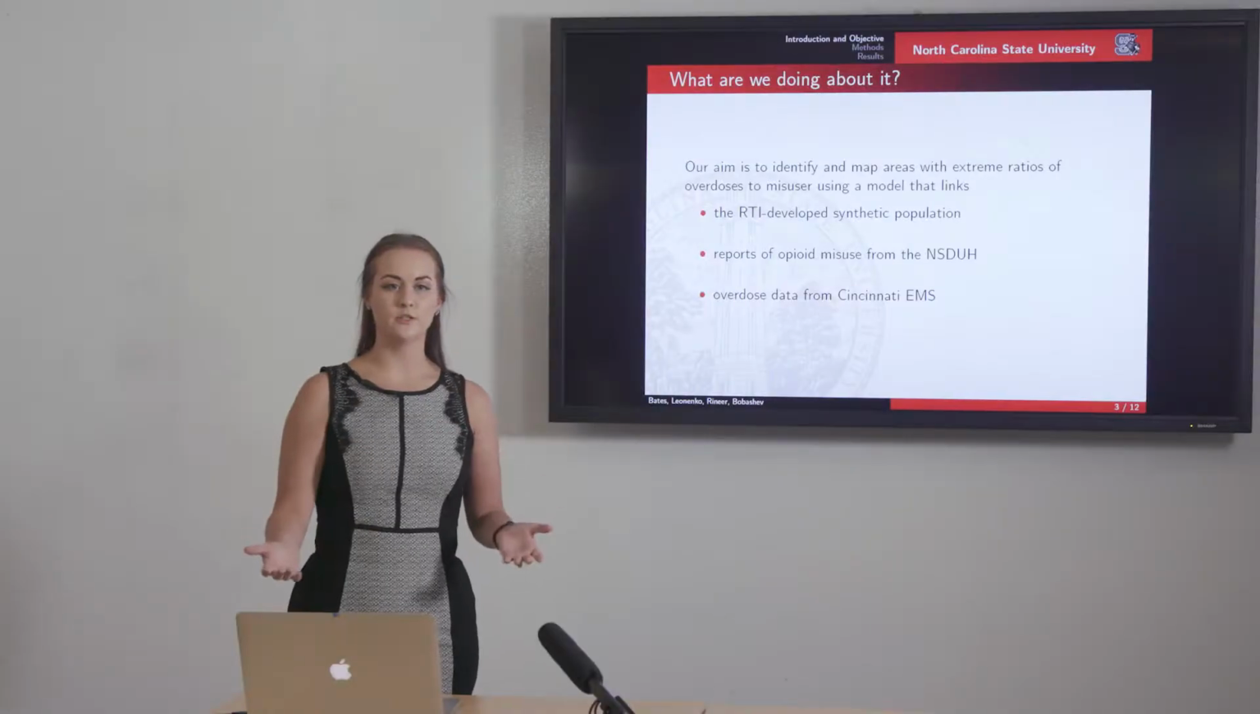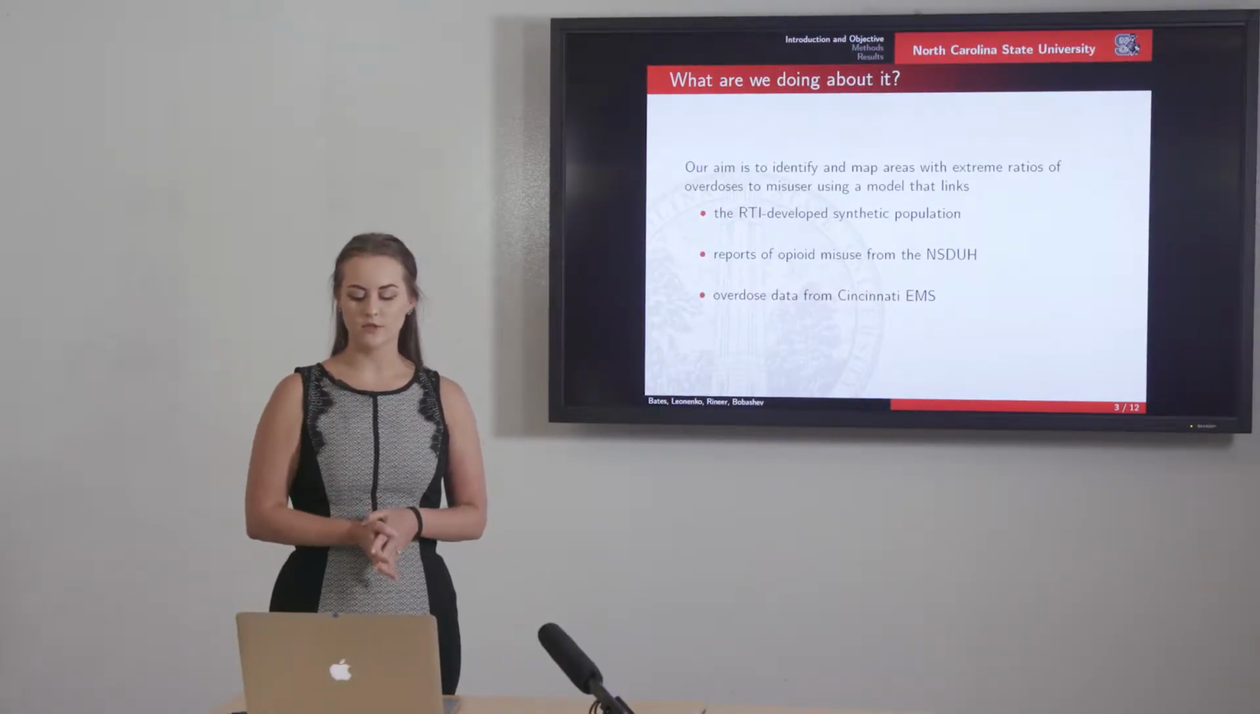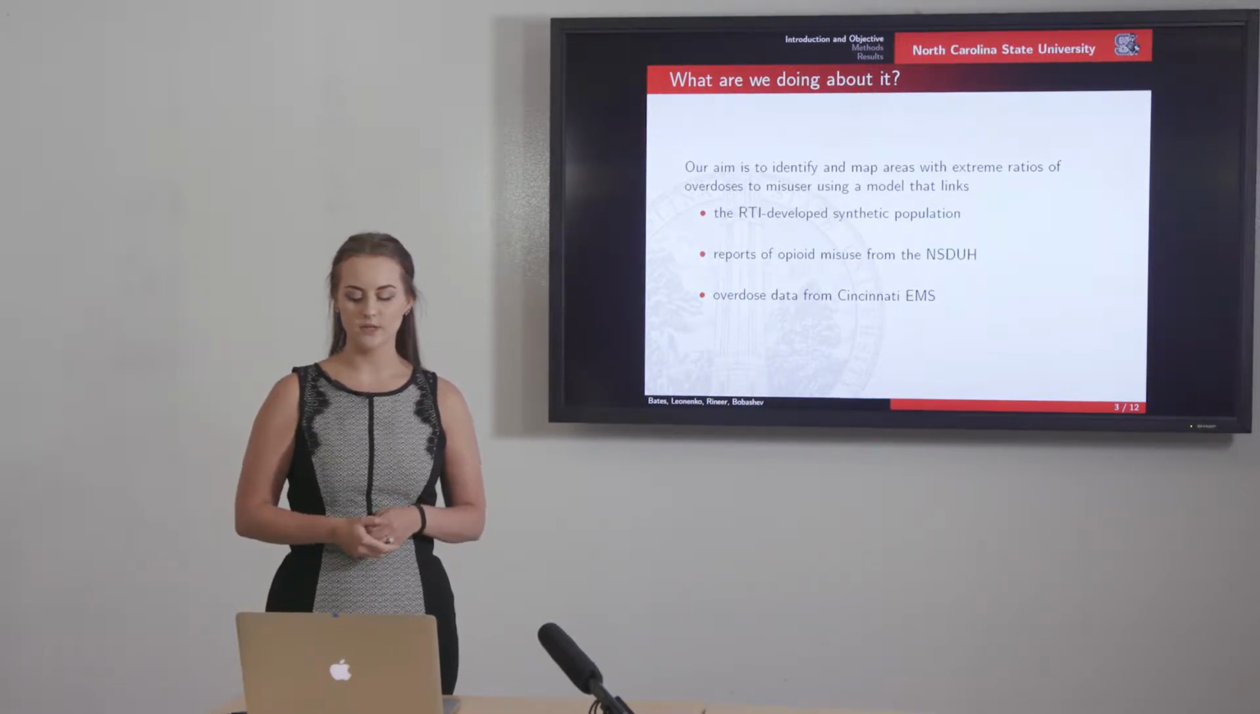So what do we want to do about it? The aim of our research was to identify and map areas with high values of overdoses to misusers, and we examined this ratio with a model that incorporated the RTI-developed synthetic population, reports of opioid misuse from the National Survey on Drug Use and Health, and of course, the Cincinnati EMS data on overdoses.